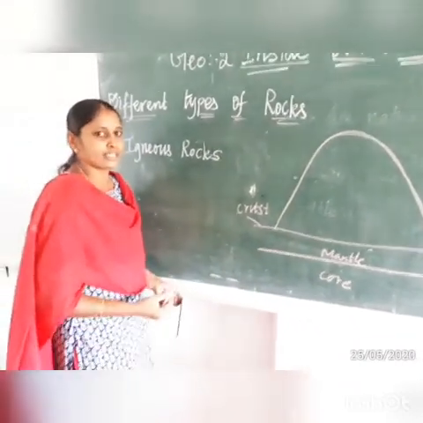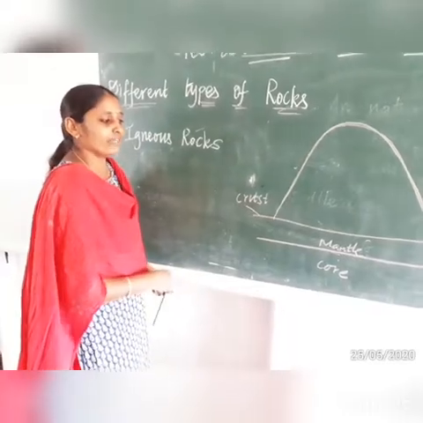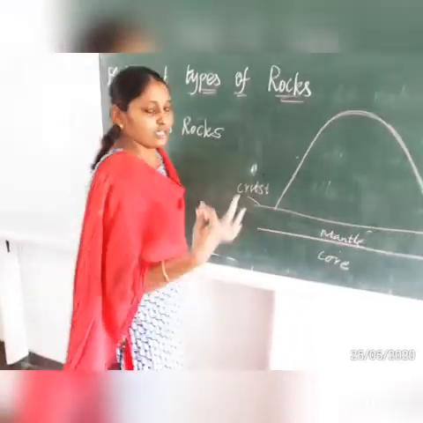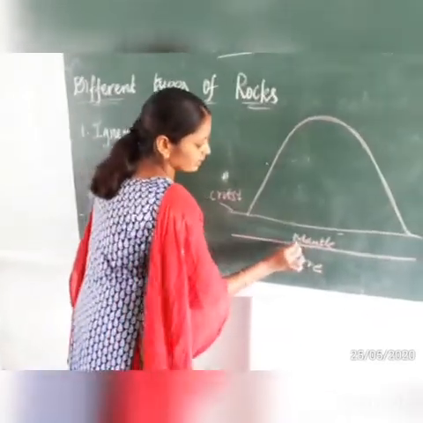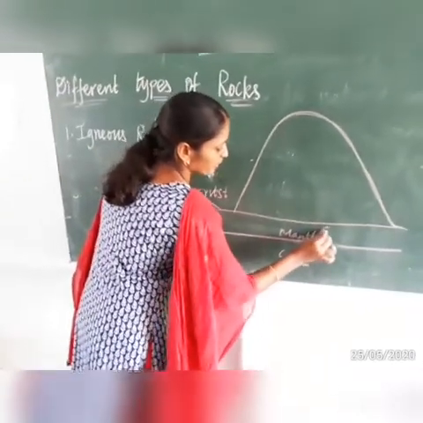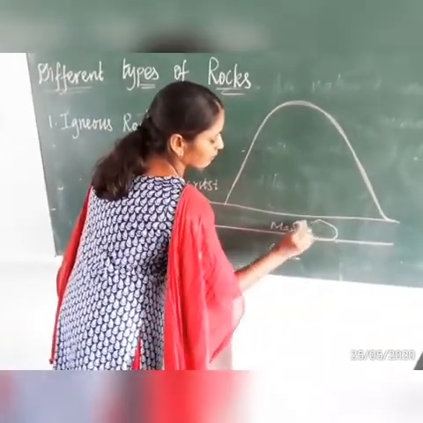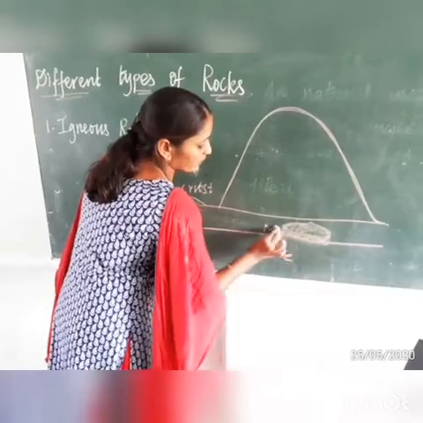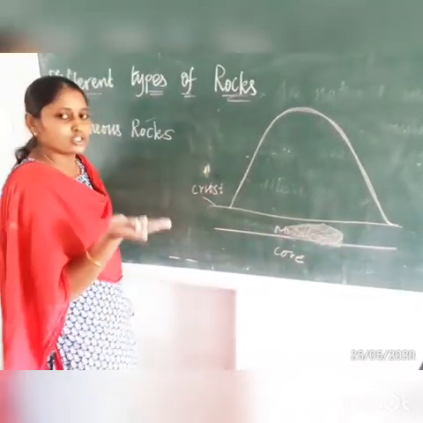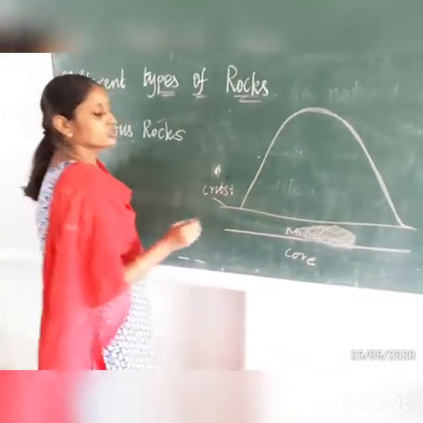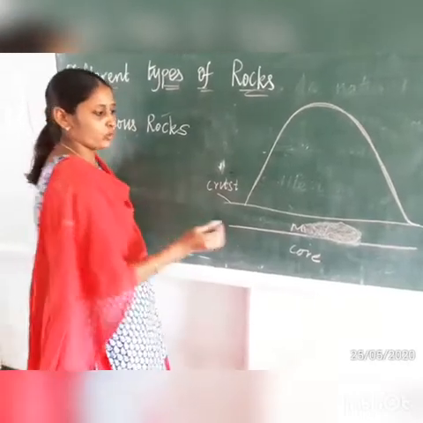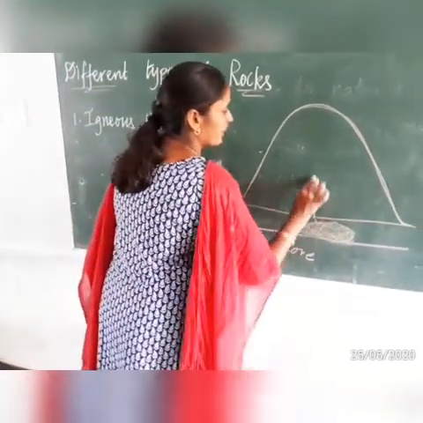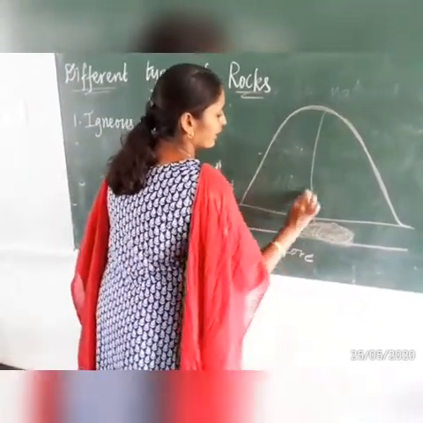For various reasons, sometimes the volcano will erupt. Molten magma is present in the top layer of the mantle. At the time of volcanic eruption, the magma will come out to the earth's surface.